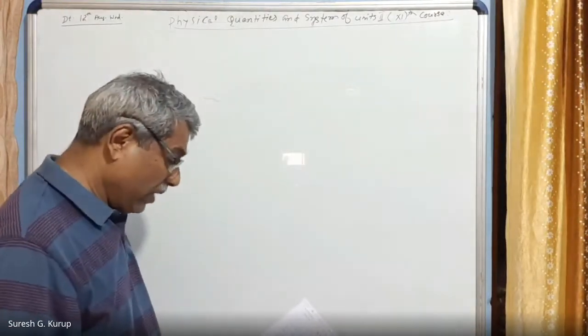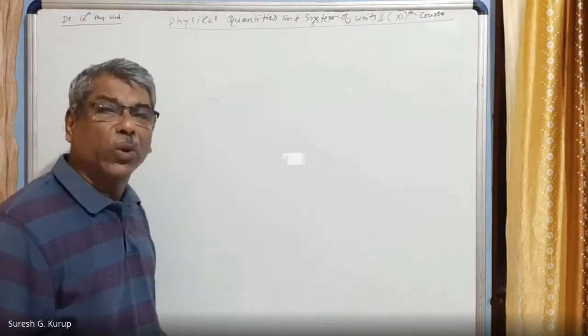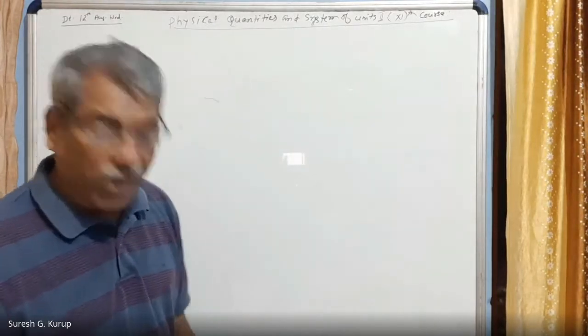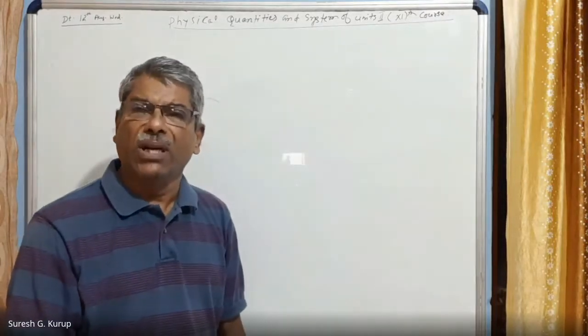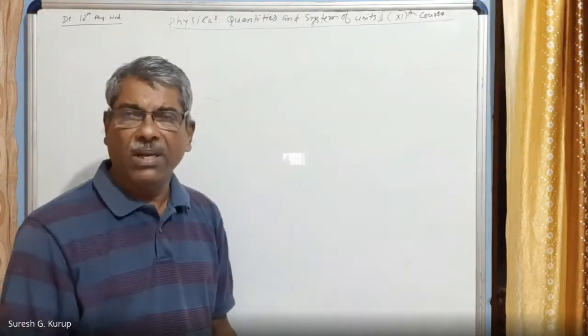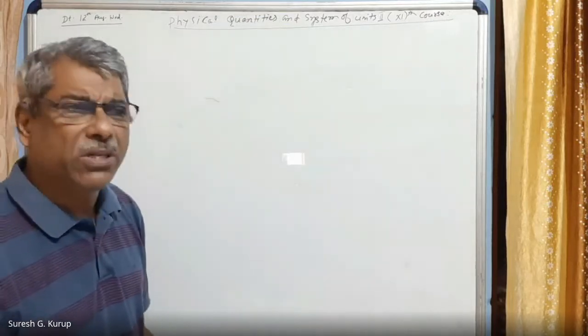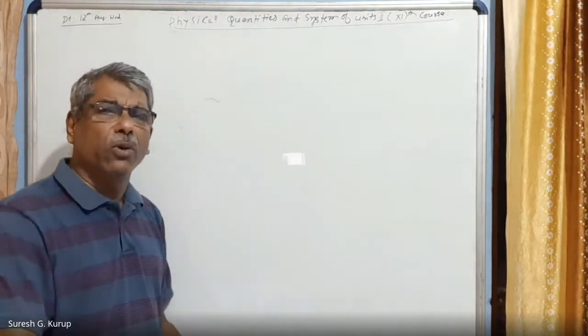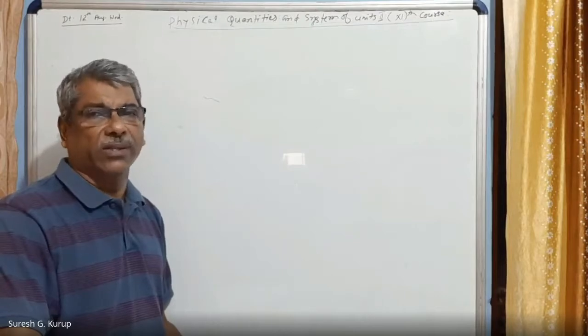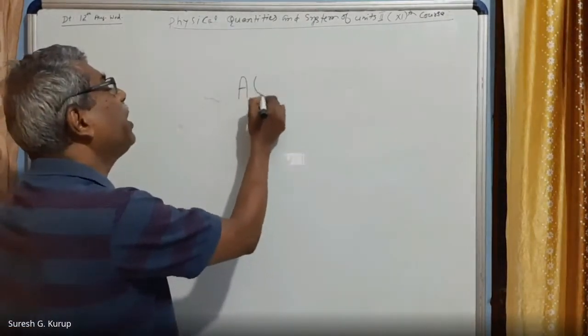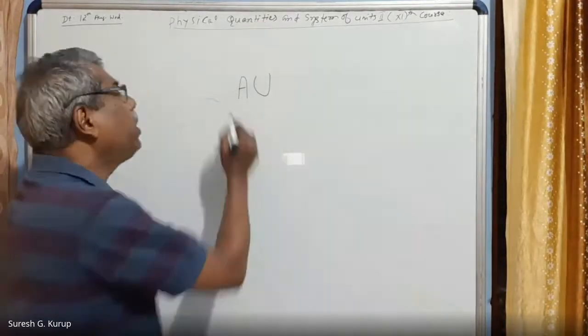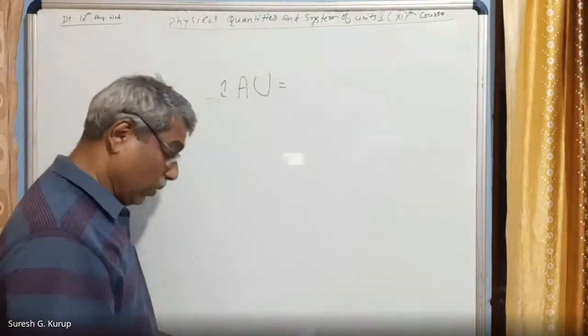Some important practical units. First is length. One unit we have to come across is the astronomical unit. Astronomical unit is a very big unit. This is the average distance between the center of the sun and the center of the earth. It is used for measuring astronomical distances, so this is denoted by AU, astronomical unit.